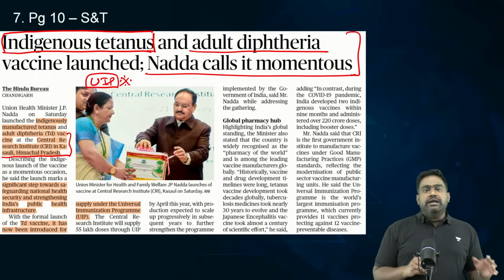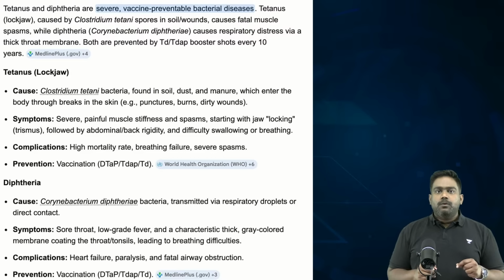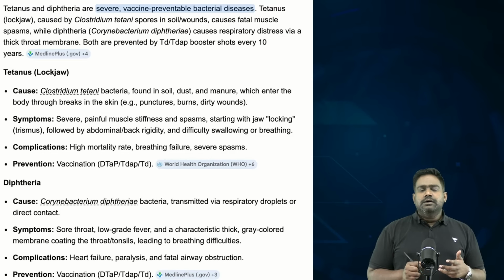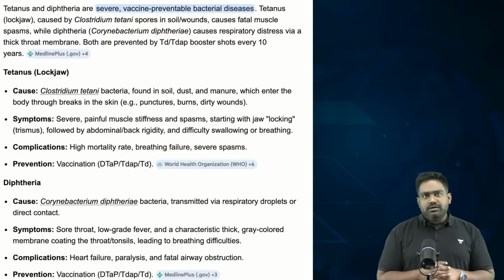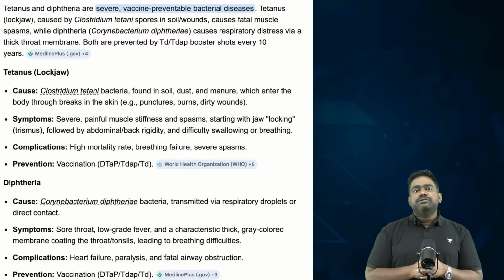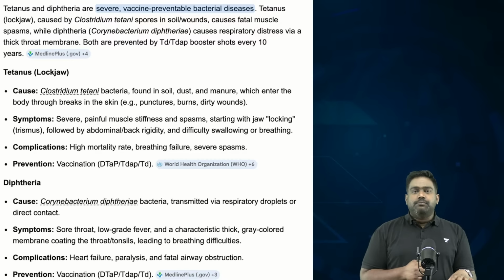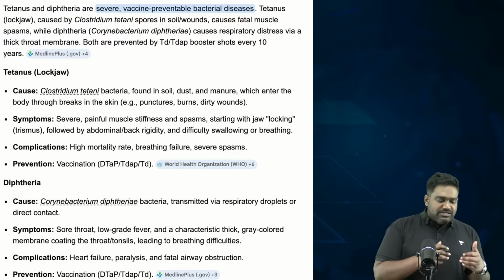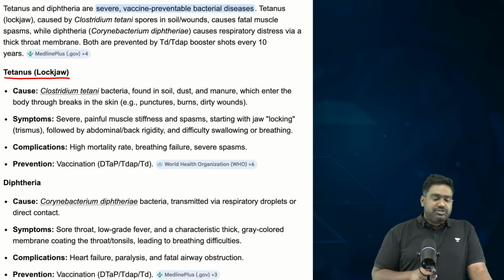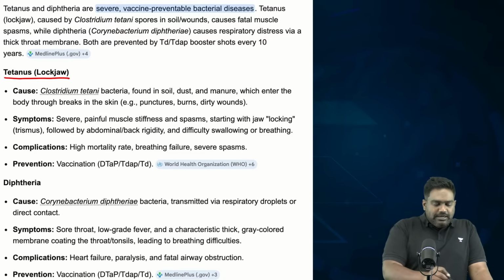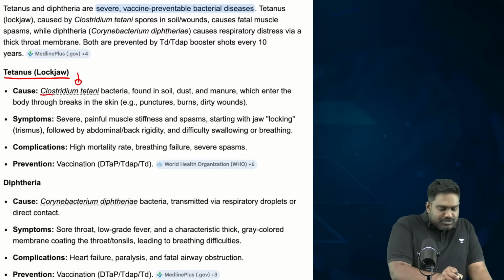So I want you to read about tetanus and diphtheria. What are these conditions? What causes them? What's the source for the infection? What are the symptoms, and what's the eventual risk that is associated with these infections? So I've given the basic points over here. You can take a look and please read a little more about tetanus, which causes the deadly lockjaw disease, which is highly fatal. You get infected with Clostridium tetani bacteria,